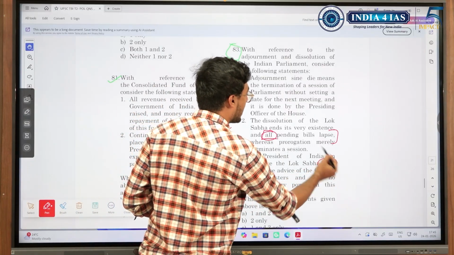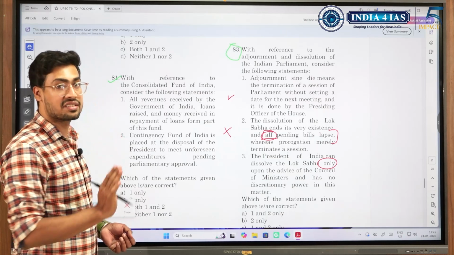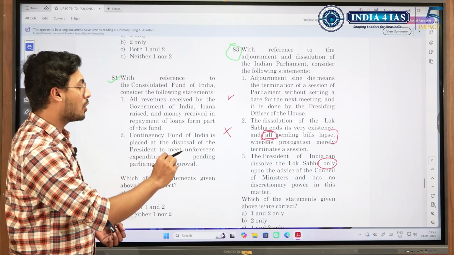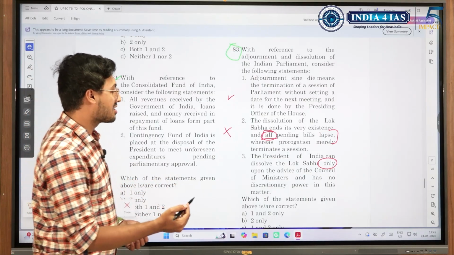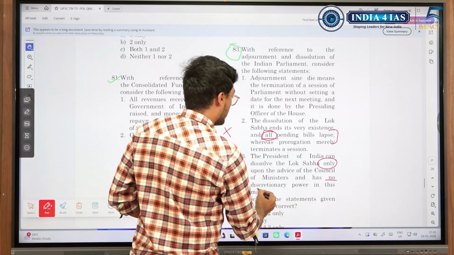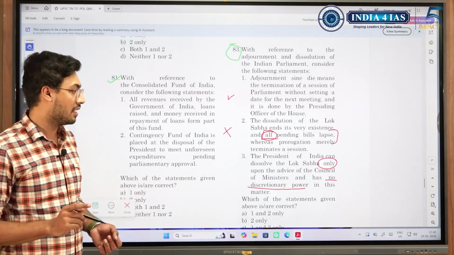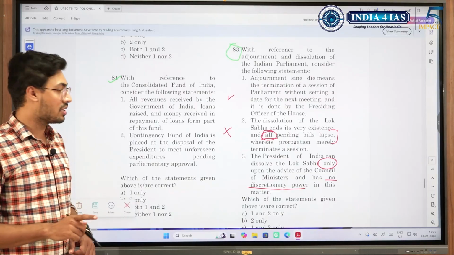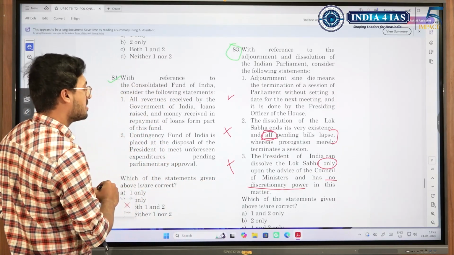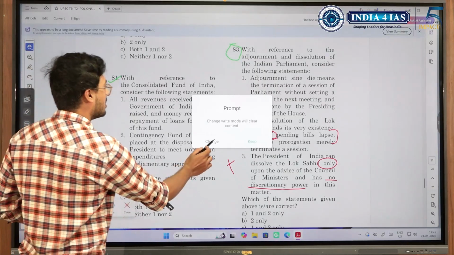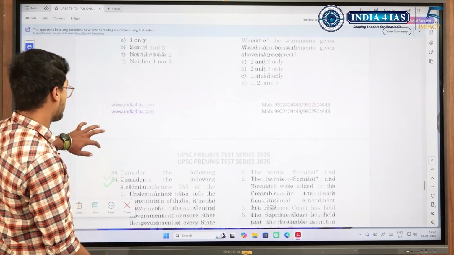President of India can dissolve Lok Sabha only upon the advice of Council of Ministers. Again, be extra careful. Do not blindly assume when you see only and all that it is wrong. Just be extra careful while reading. Yes, and has no discretionary power. See, when there is no clear majority that has been established by a particular party, then the president has the discretionary power to dissolve the Lok Sabha. So this is wrong. The answer to this question is only one. It was not present among the options, so I wanted to discuss.